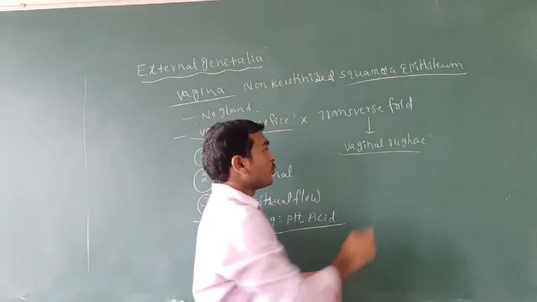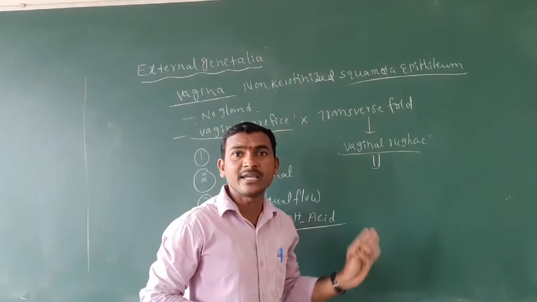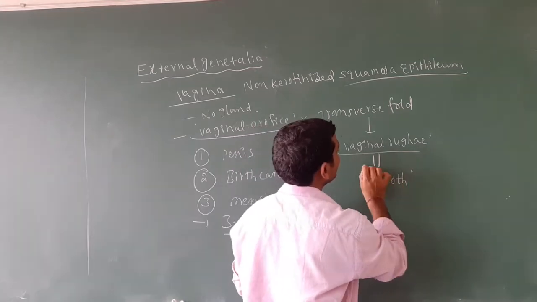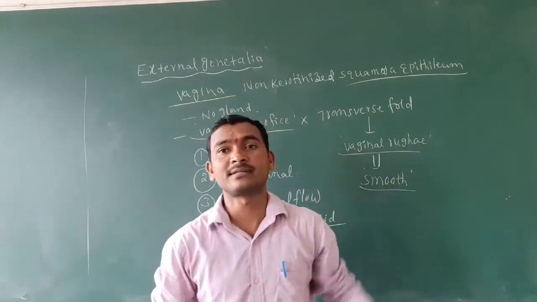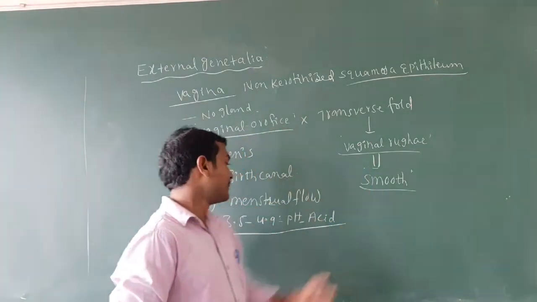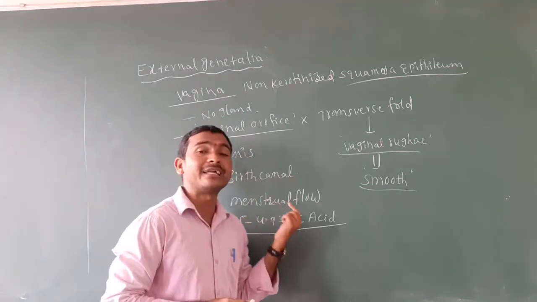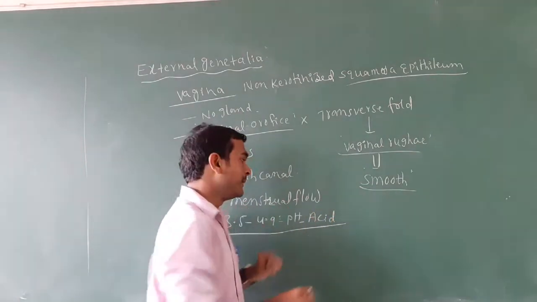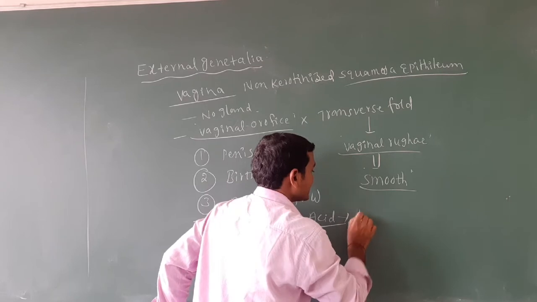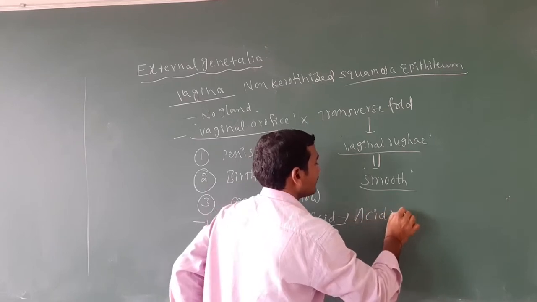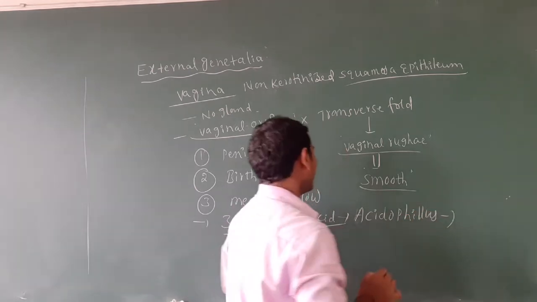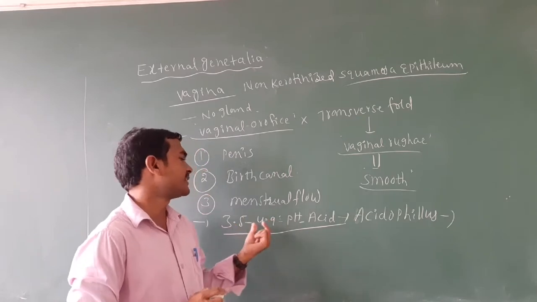What about the vaginal rugae? After the first delivery, they become smooth. Next, the vagina should always maintain its pH, 3.5 to 4.9. It is acidic in nature because of the presence of acidophilus bacteria in the vagina. Due to the acidophilus bacteria, the pH stays at 3.5 to 4.9.